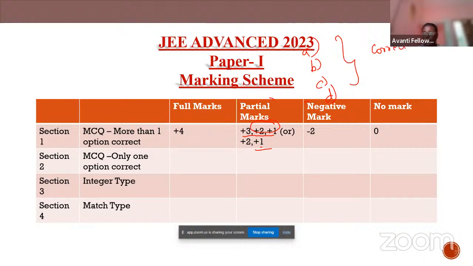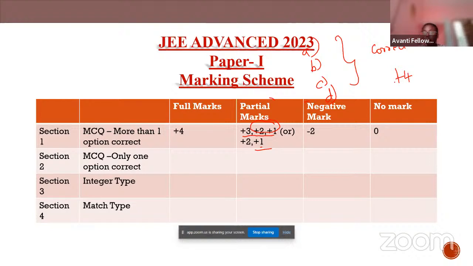Now if I have marked all 4 as right, then you'll be getting 4 marks.